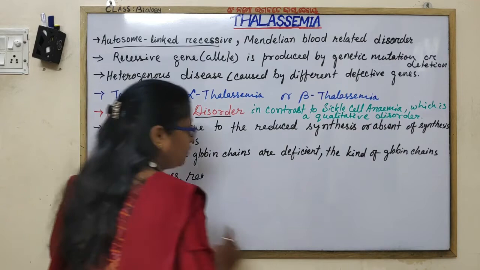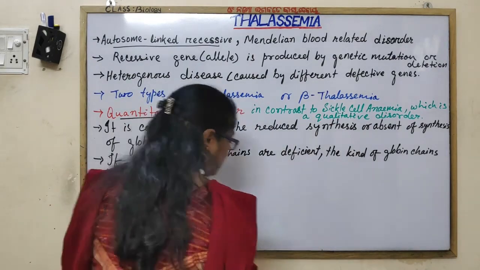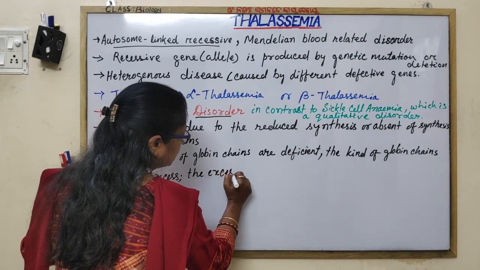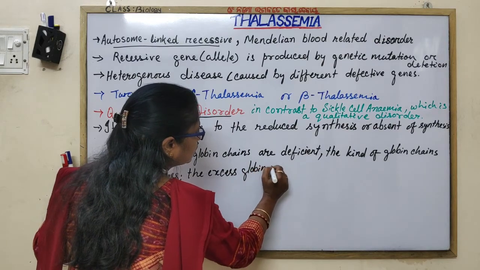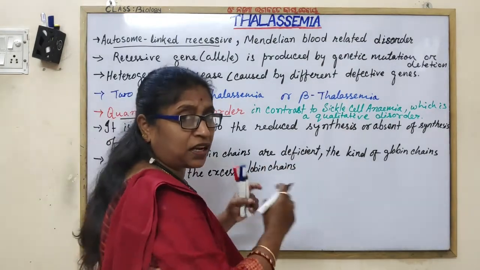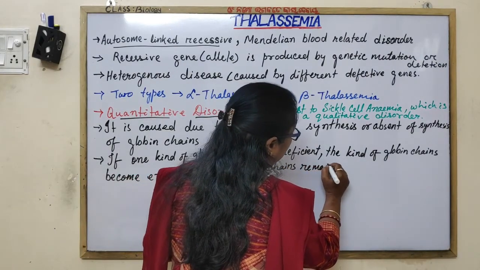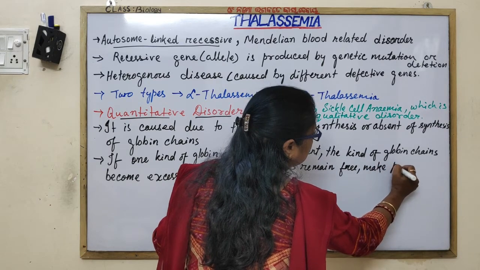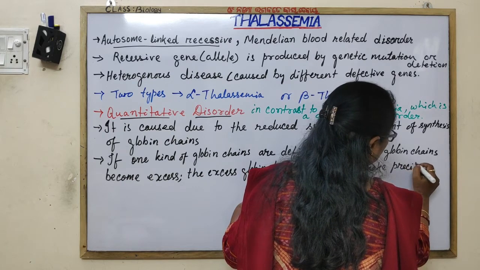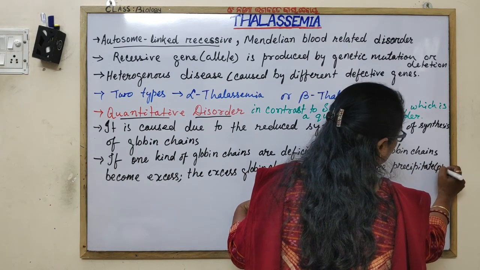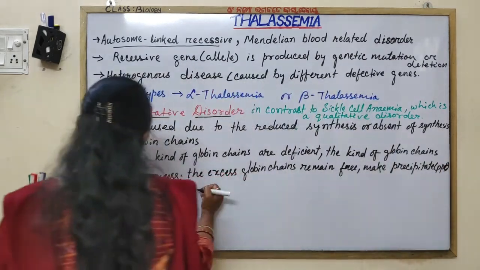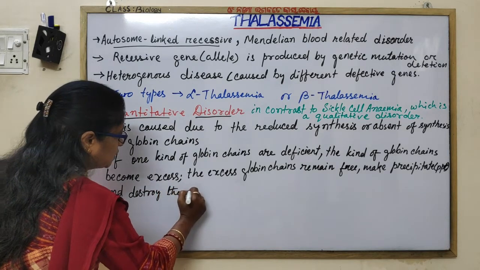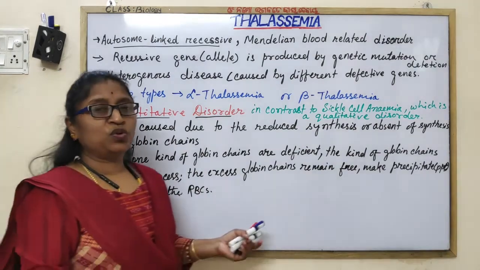These excess chains, protein chains, chains of amino acids, remain free and make precipitate, and destroy the RBCs, which leads to hemolytic anemia.